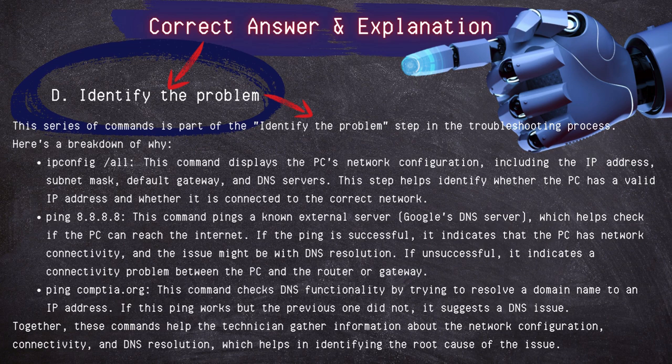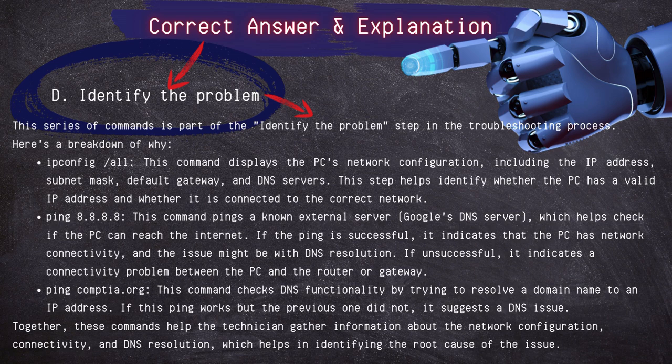First, ipconfig /all. This command displays the PC's network configuration, including the IP address, subnet mask, default gateway, and DNS server. This step helps identify whether the PC has a valid IP address and whether it is connected to the correct network.